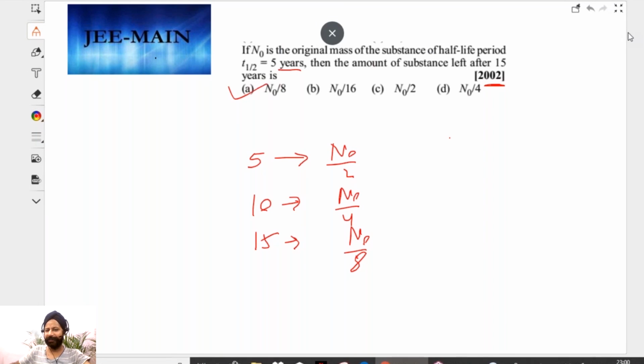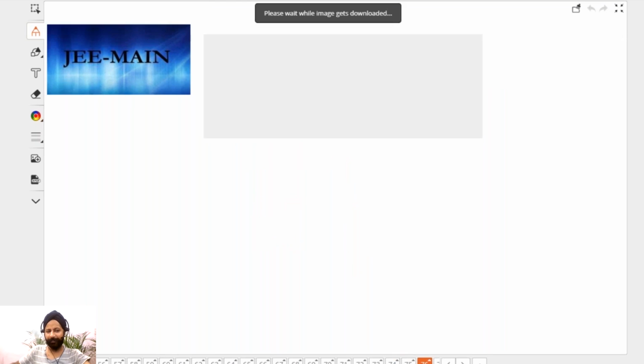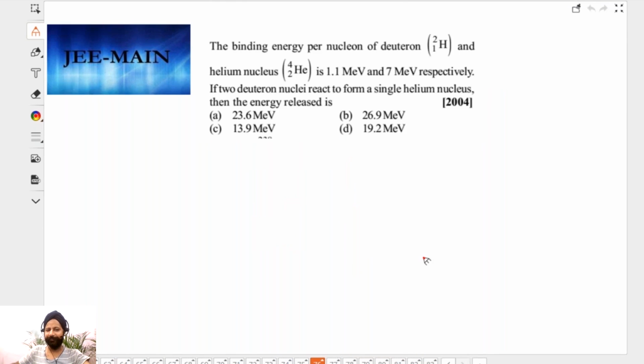Now there are a couple of questions that I will show you that you can do yourself. These are very easy questions. If you have doubts, send me a message on WhatsApp, but send me the picture of the question also, because I might not remember which question we are talking about. Very easy question. The same thing: whatever is the change in mass is the conversion of energy.